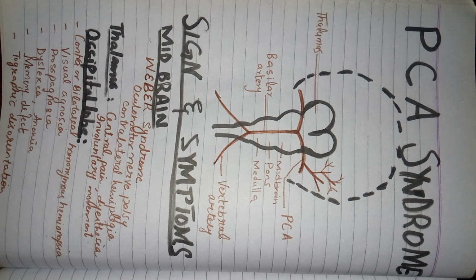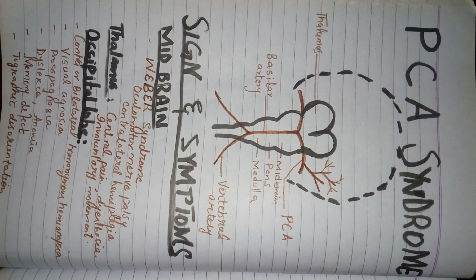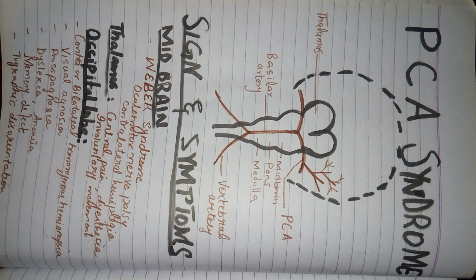So if the supply to the midbrain is damaged, it can also cause damage to these motor tracts primarily. And it is contralateral because these tracts cross at the level of the medulla, so the effects will be contralateral, and this will result in contralateral hemiplegia. So contralateral hemiplegia can also result.